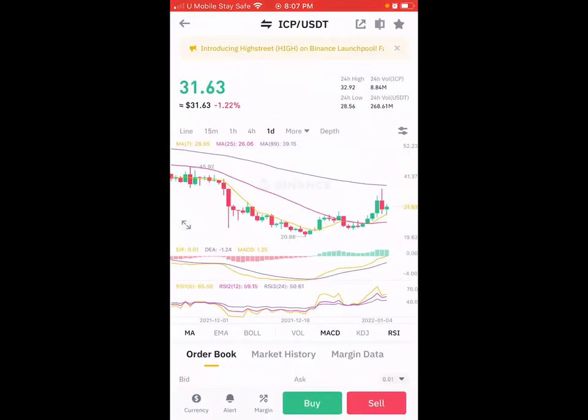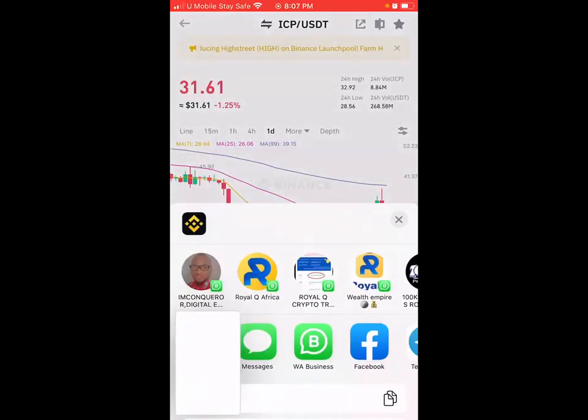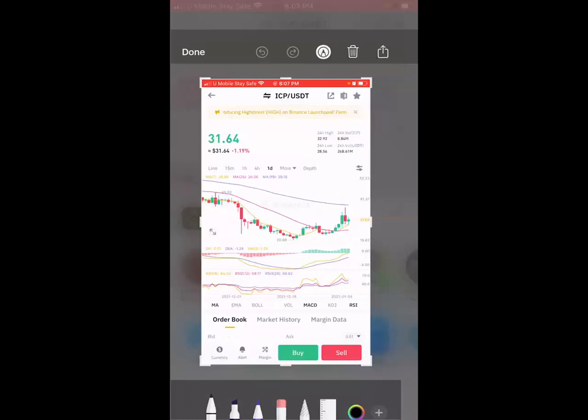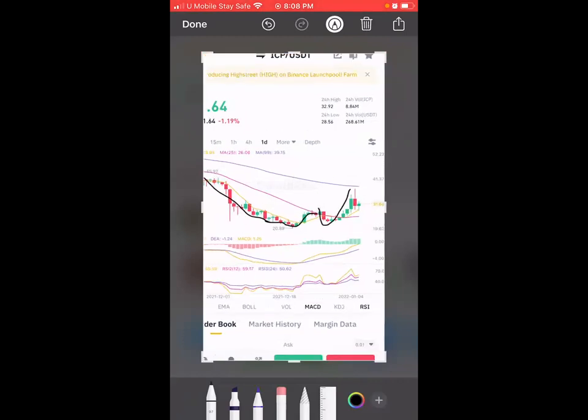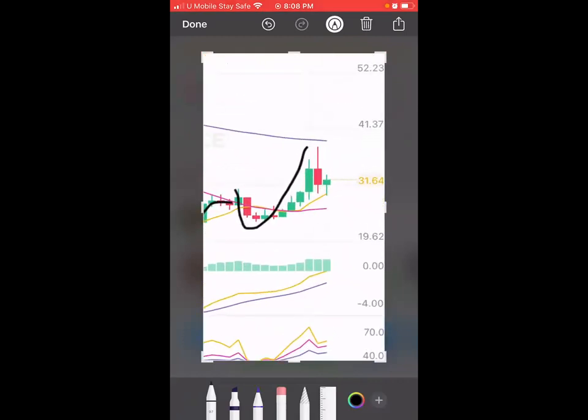ICP, look at the drop. Did you see? What else can you use to trade this market and be making this little profit, if not Royuki? This market dropped down today to almost $29. You see where it fell from here? When it's heading to almost, let's assume $39, it fell down to $29, now recovers again back to 31.